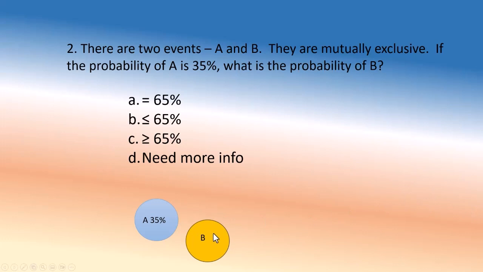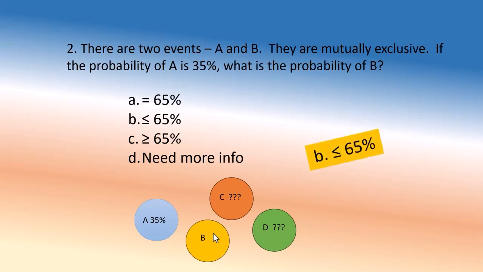Now you might tend to say 65%. But the problem is, are there C's? Are there D's? Right? So think of it this way: 35% of people get an A in the class. How many get a B? Well, 65% or less, correct? Because you do not know, did I give C and D and all that, right? So that's done with it. So it is 65% or less.